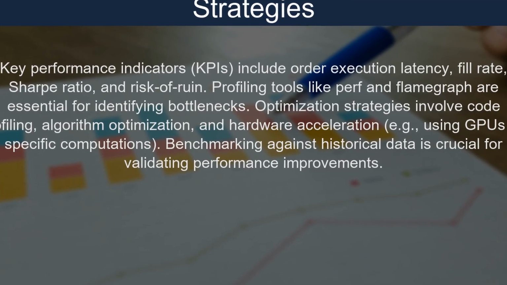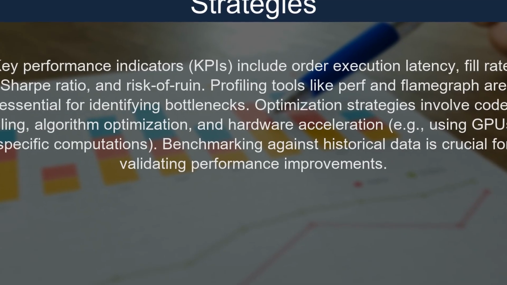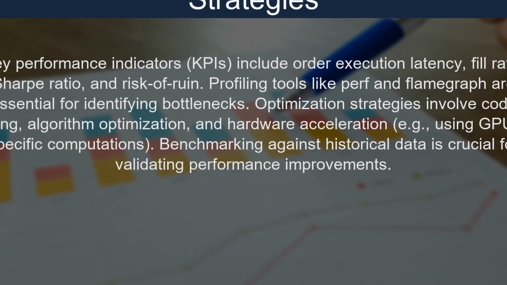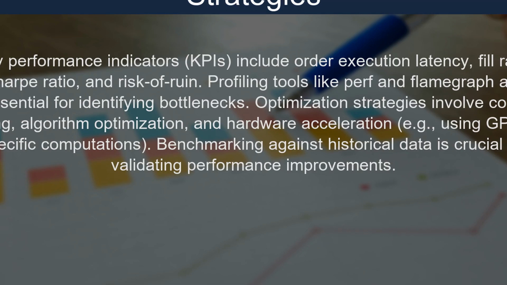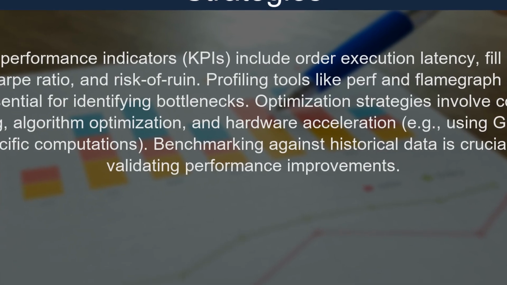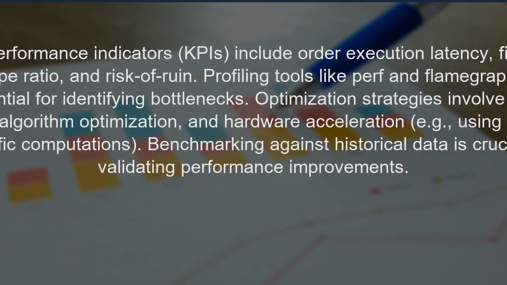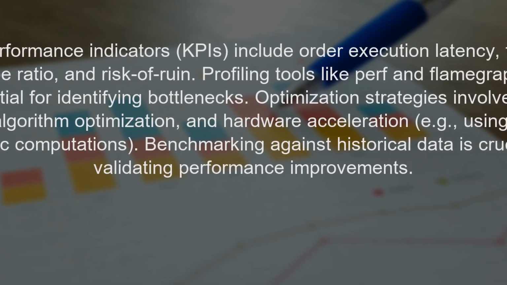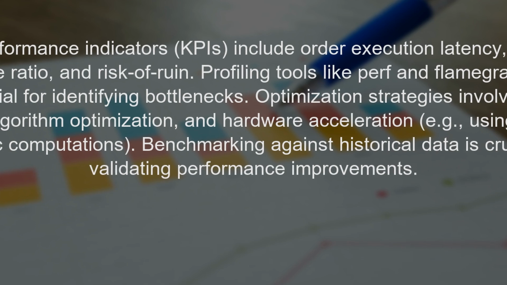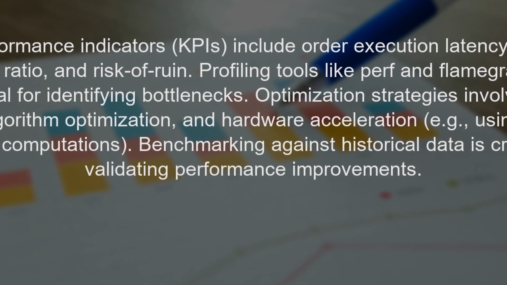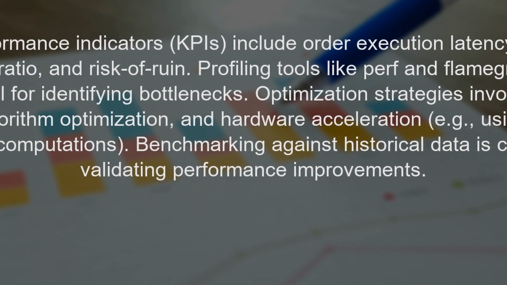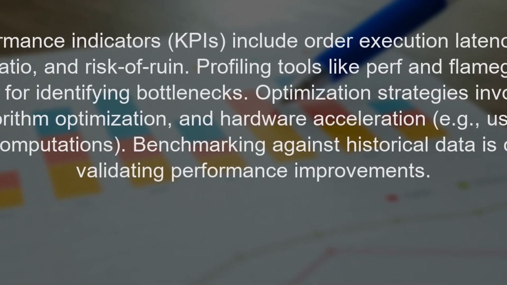Profiling tools like Perf and Flamegraph are essential for identifying bottlenecks. Optimization strategies involve code profiling, algorithm optimization, and hardware acceleration, e.g., using GPUs for specific computations. Benchmarking against historical data is crucial for validating performance improvements.